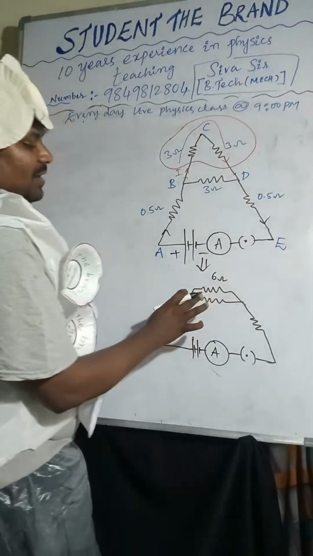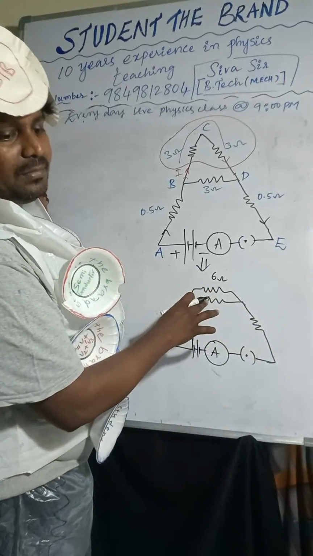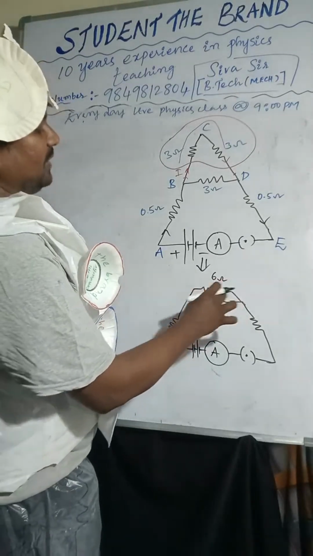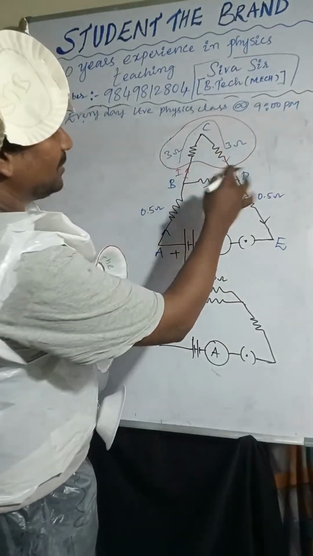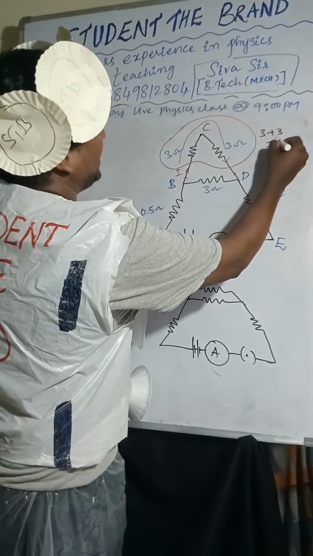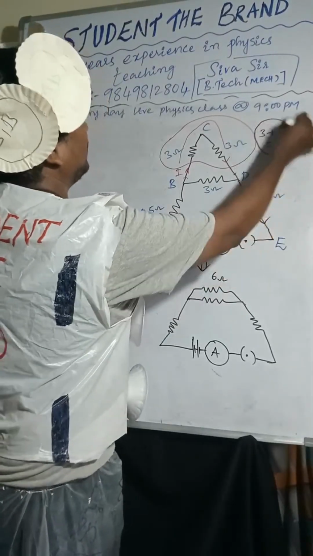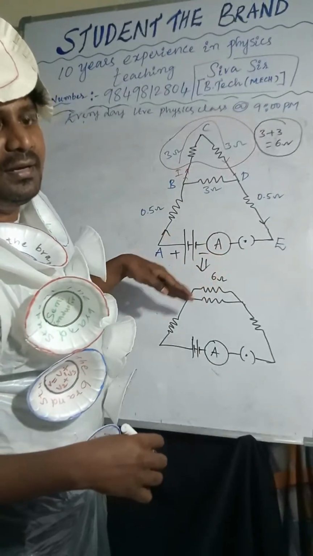This is the final answer you have to write. You no need to write again adding those two resistors as 3 plus 3. Just directly write what you got. 3 plus 3, you got 6 ohm. You can directly write here.